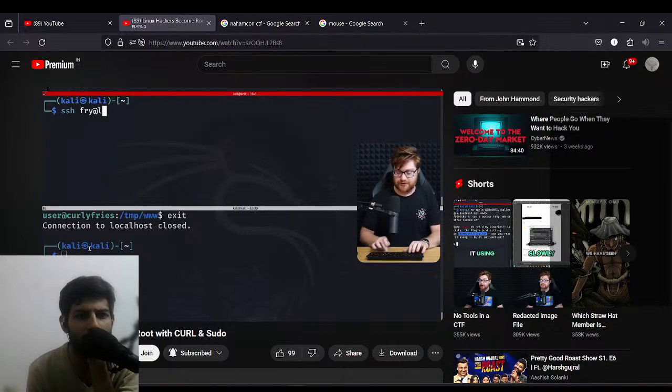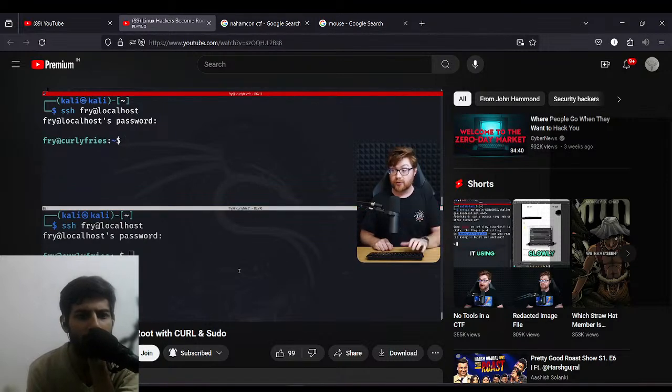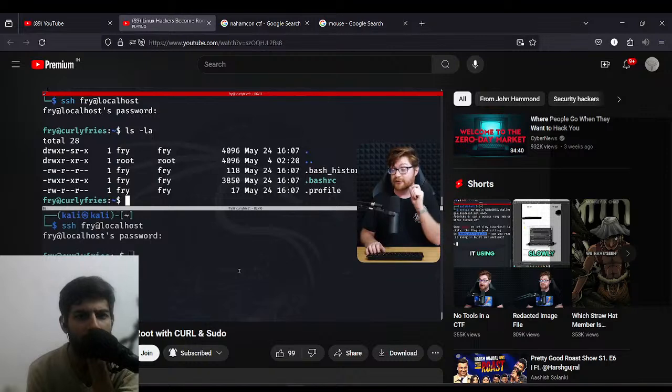So let me SSH in both of these shells to fry at localhost with their password. And there we are as that fry user. I'll do that once again down here just so we have a second one rolling for us. And now we can start our enumeration and reconnaissance, maybe looking around the file system all over again. However, there's not a lot to dig into.